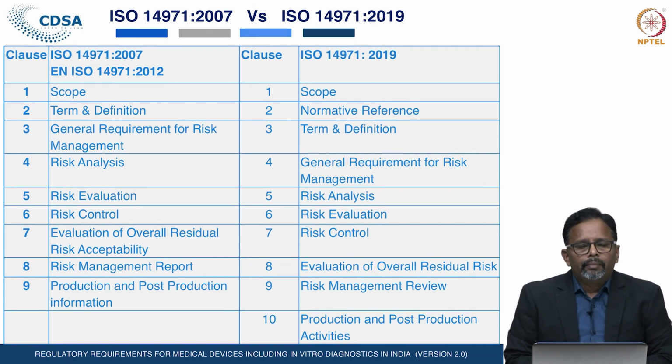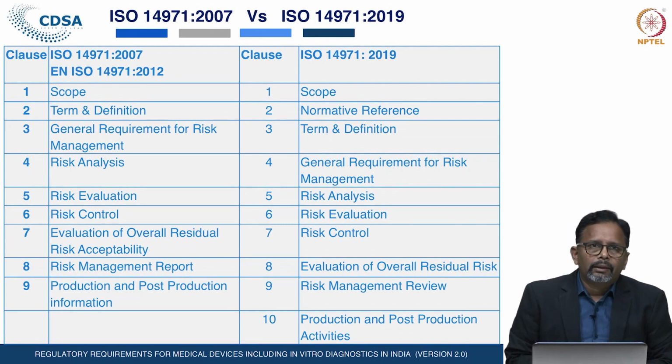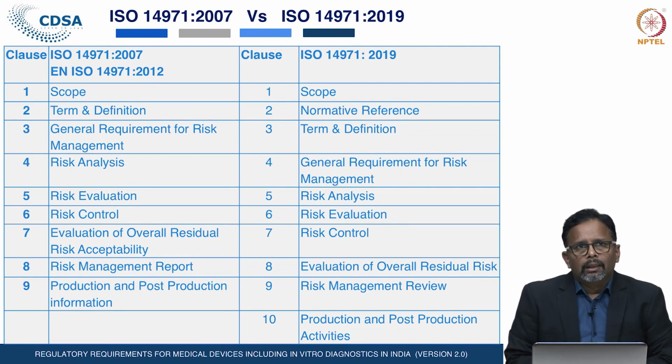The general requirements for risk management, that is clause 3, is also the same in the new version of the standard. The risk analysis, clause 4, becomes clause 5 in the new version. Clause 5, that is the risk evaluation, becomes clause 6 in the new version. Clause 6, that is the risk control of the old version, becomes clause 7 of the new version of the standard.